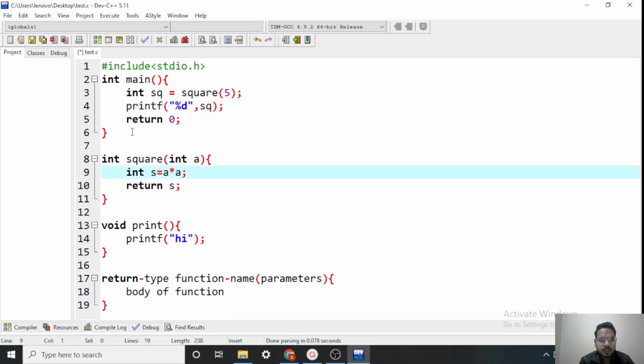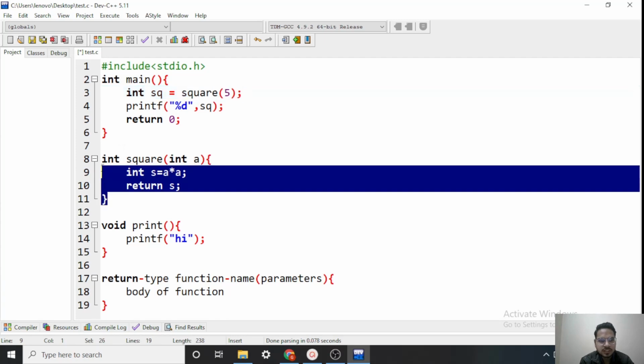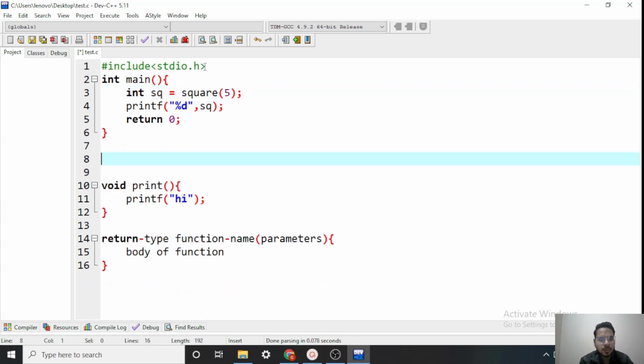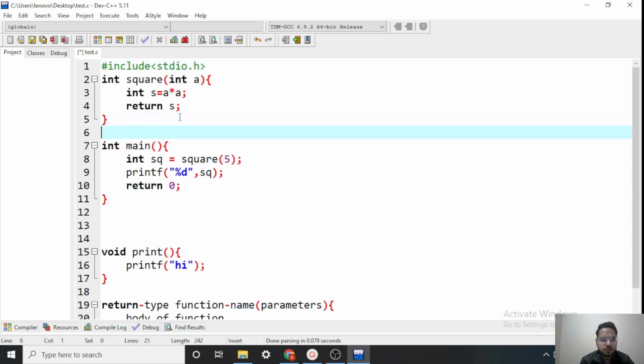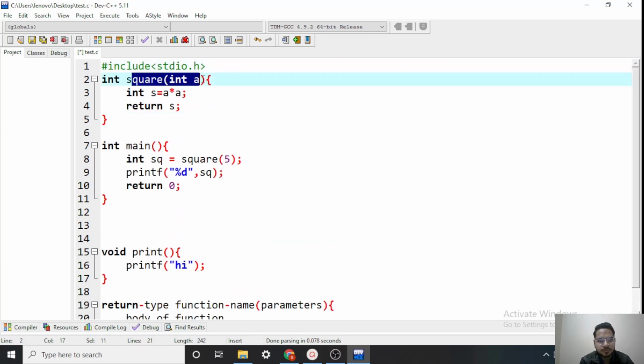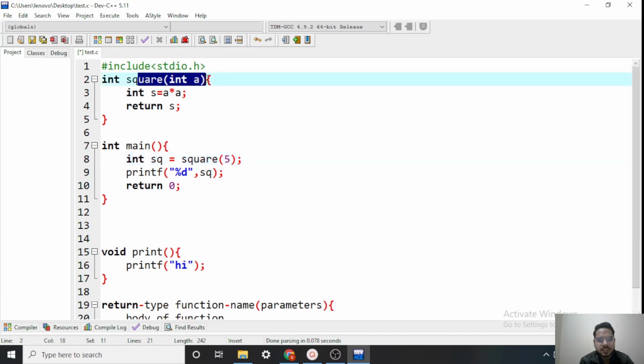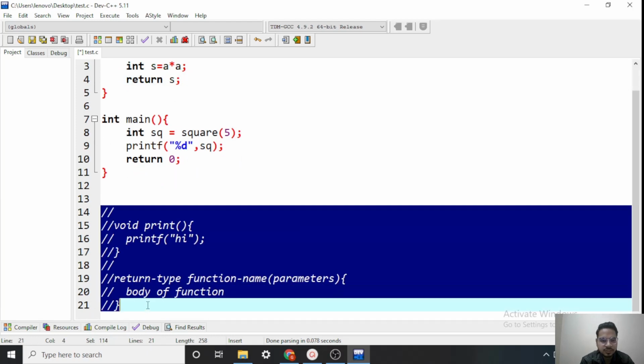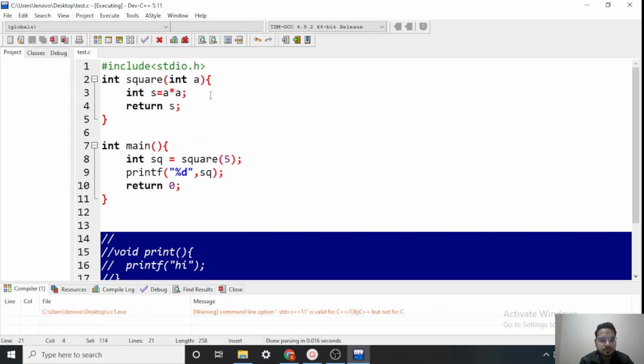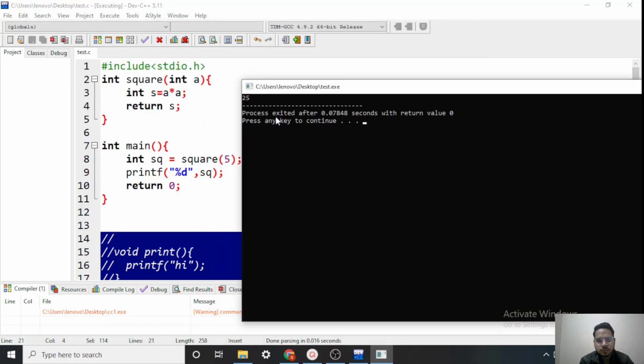Now in C language, before calling a function, first we have to declare it. How to declare? There are two ways. Either we can define this function above the main function, then there is no need to declare. If we define a function before its calling, then no need to declare. It serves as both declaration and definition. So then we can execute it. Let's comment this out and run it.